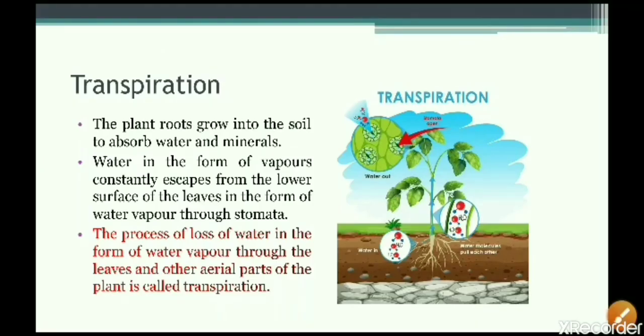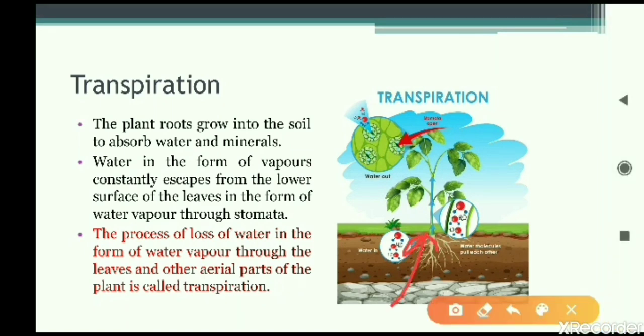Here we have the topic for the day, transpiration. So generally what is actually happening in the plants are absorbing water from the roots, and this water is moving upwards into the plant body through the stem. It distributes to the different parts of the plant. Now the leaves are doing what? These leaves are having tiny pores. These are called stomata, and from this stomata water is regularly released outside in the form of water vapor, and this process is called as transpiration.